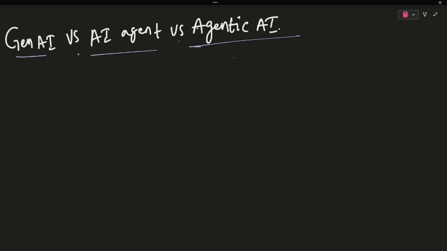Today we are diving into one of the most exciting areas of AI: generative AI, agents, and agentic AI. In this video, we will discuss these three main AI-related things: Gen AI, agents, and agentic AI. First of all, we have to discuss what large language models, LLMs, are.